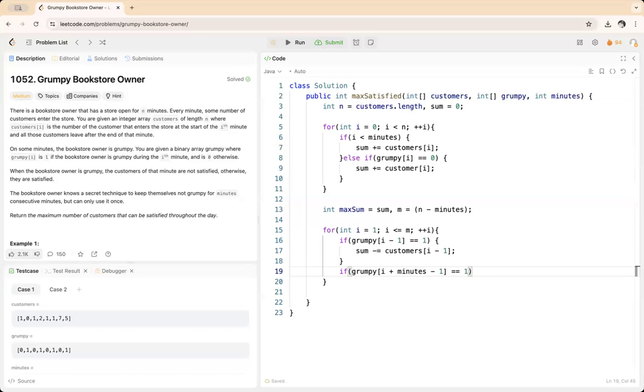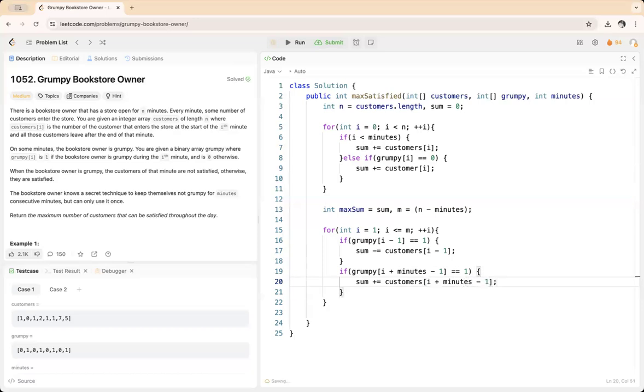If this is the case, then since we are exercising our technique, i plus minutes minus 1 will be within the range of the minutes value. So we have to add to the sum customers of i plus minutes minus 1.